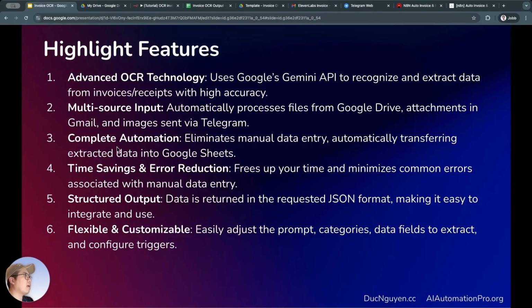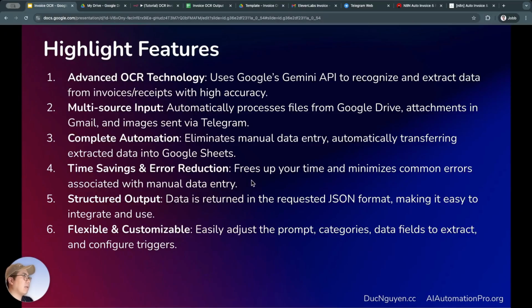The third special feature of this is that it's completely automatic, so it eliminates time-consuming tasks like manual data entry, and it can automatically extract data from those invoice files. It could be dozens or even hundreds of invoices, which would take a lot of time to reformat, but it automatically pushes the data into a Google Sheets file. The fourth point is actually a result of the third one. Once we automate things, we save time and reduce the errors that often happen when we have to do manual work. This means minimizing errors, not completely eliminating 100% of them, okay?